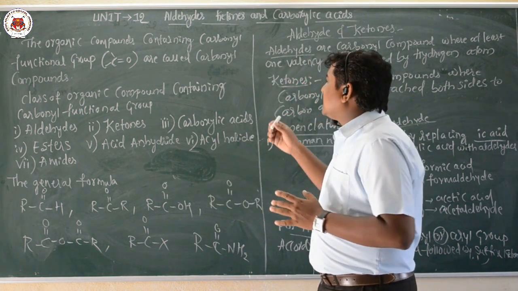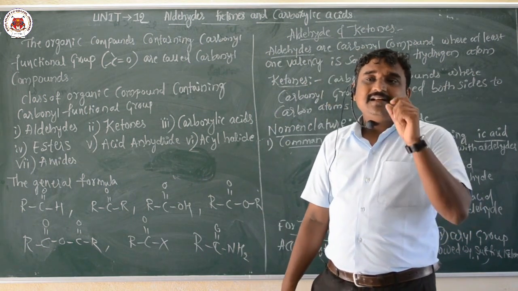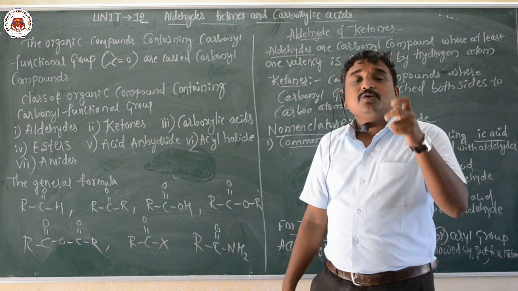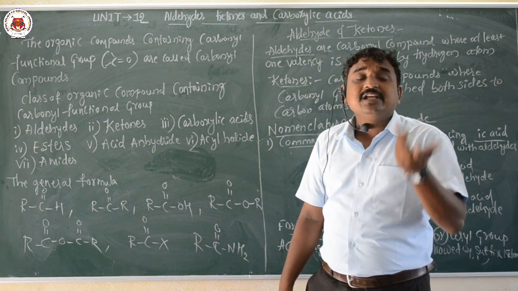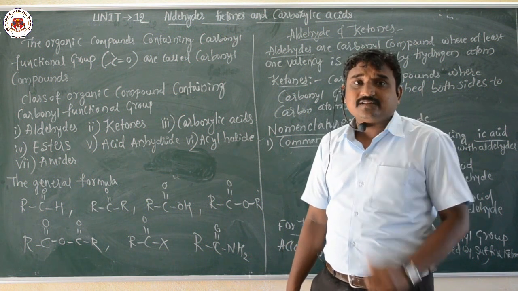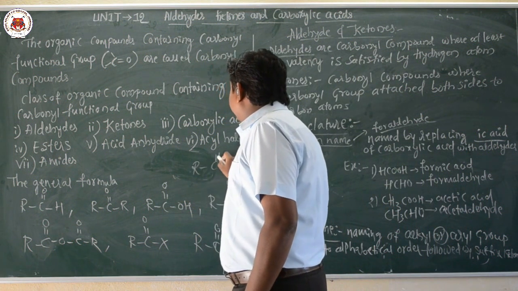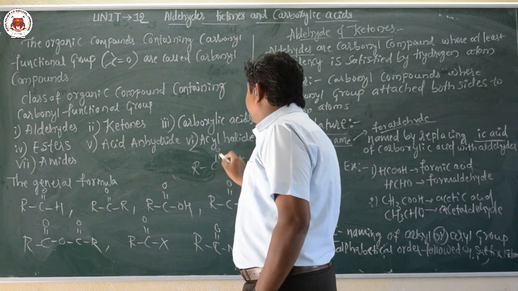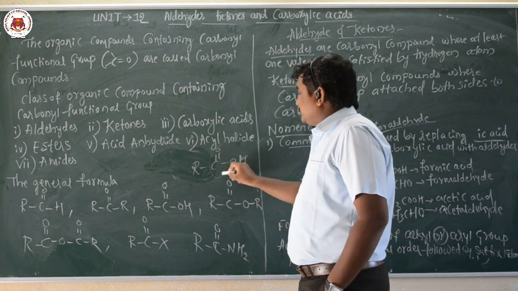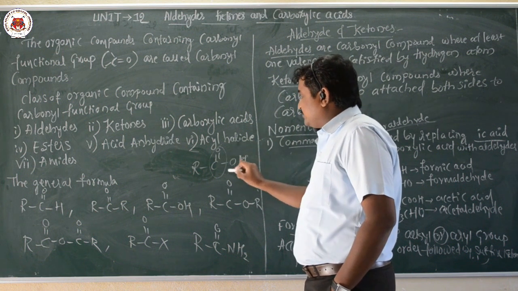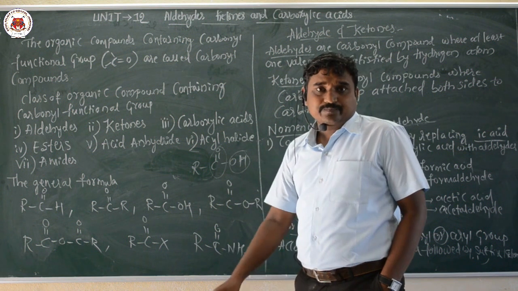Next one, carboxylic acid. The name itself indicates it is derived from the combination of two words: one is carbonyl, another one is hydroxyl. This is the general formula for carboxylic acid, RCOOH. The carboxylic acid group consists of a carbonyl functional group and a hydroxyl group.